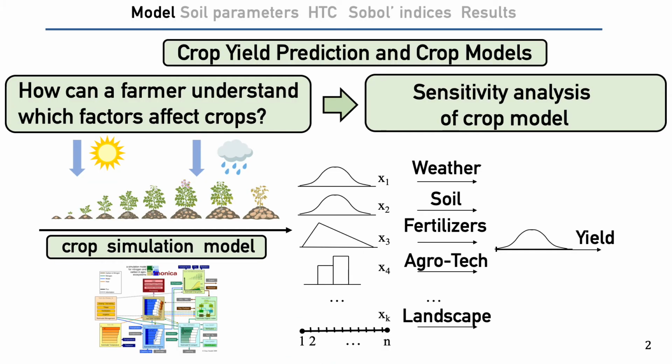Plant growth and development models are important for both scientific study and farmers, as the use of decision-making systems based on crop models allows farmers to reduce fertilizer consumption and improve crop rotation planning. We suggest that using sensitivity analysis can help farmers better understand what factors affect crop yields. The main factors that affect crop yields are weather, soil conditions, landscape, and fertilizers.